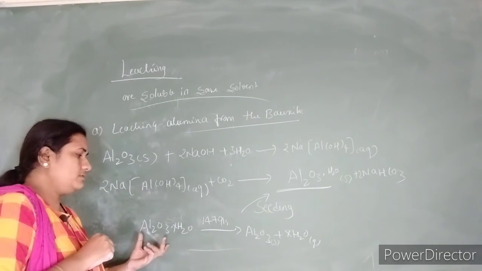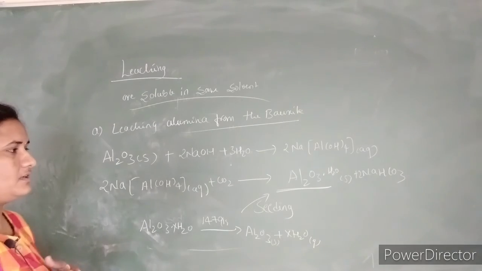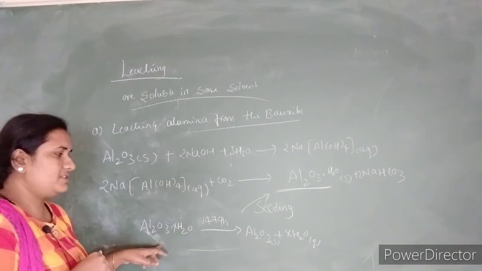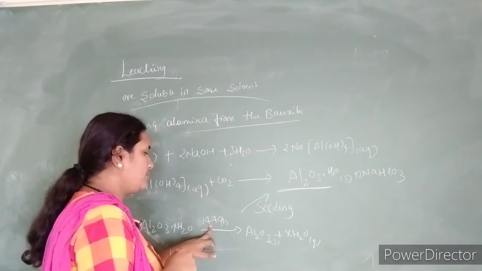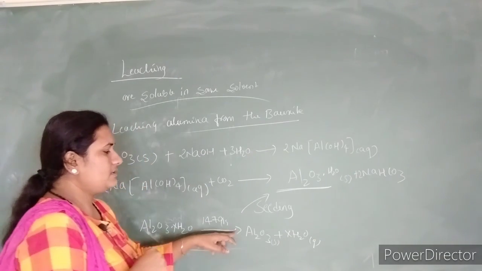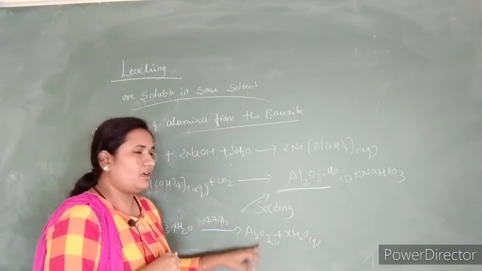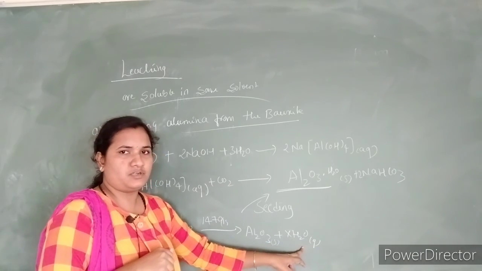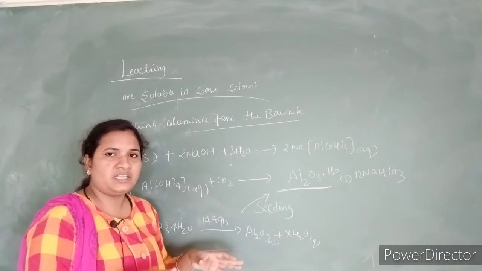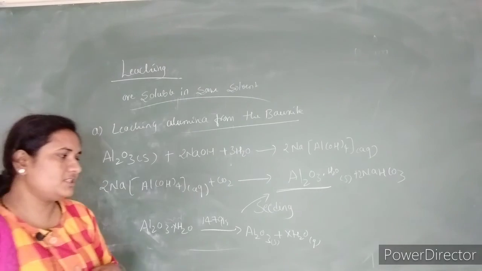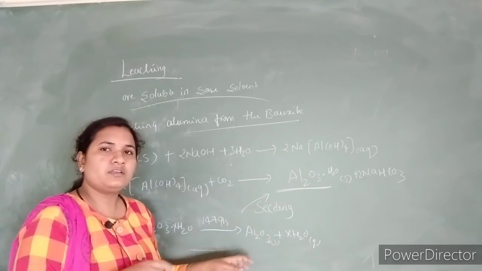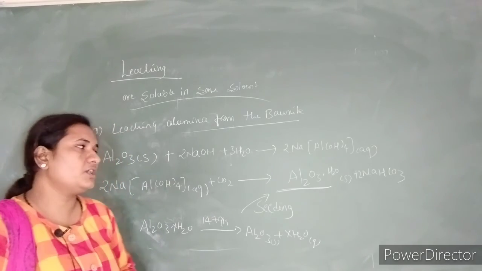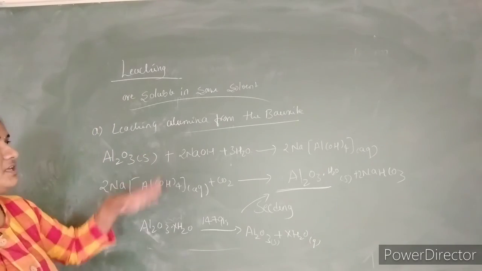When we get the aluminates in the form of a precipitate, we have to heat that precipitate at about 1470 Kelvin. We get alumina with the liberation of water molecules. The sodium silicates are still present in the mixture, but we filter the pure alumina, then it is dried, and then we extract the alumina from the bauxite.